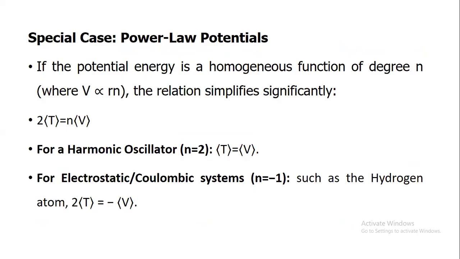Special case, power law potential: if the potential energy is a homogeneous function and V is proportional to r^n, the relation simplifies significantly to 2 times the expectation of T equal to n times the expectation of V. For the harmonic oscillator, n equal to 2, the expectation value of T equals the expectation value of V. For an electrostatic Coulombic system, n equal to -1, as for the hydrogen atom, 2 times the expectation of T equals minus the expectation value of V.